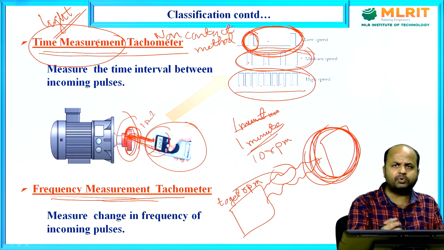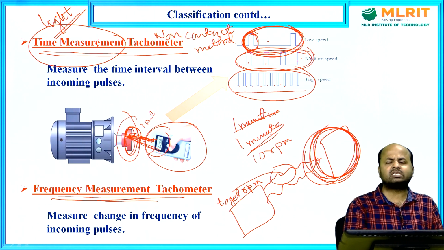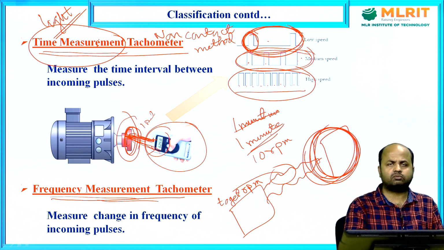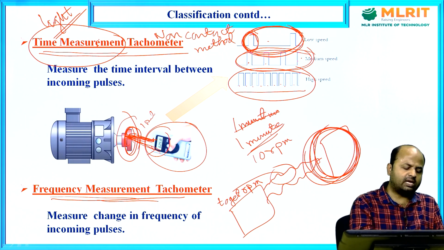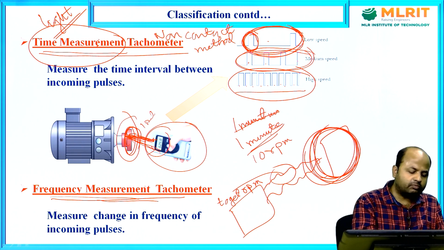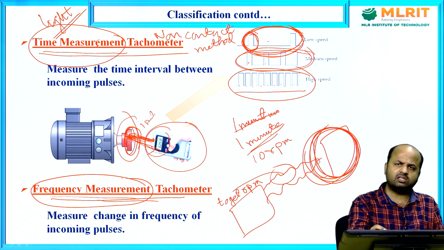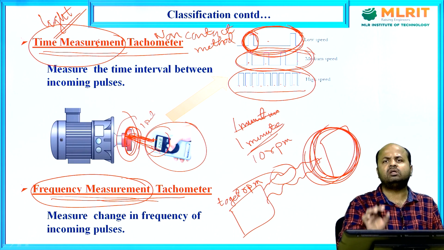So how many pulses are being reflected, that I will calibrate in terms of RPM, revolutions per minute. So this is time measurement and this is frequency measurement. In frequency measurement, I will just notice the change in frequency between the transmitted pulse and the reflected pulse, and that change in frequency I will calibrate to the RPM.